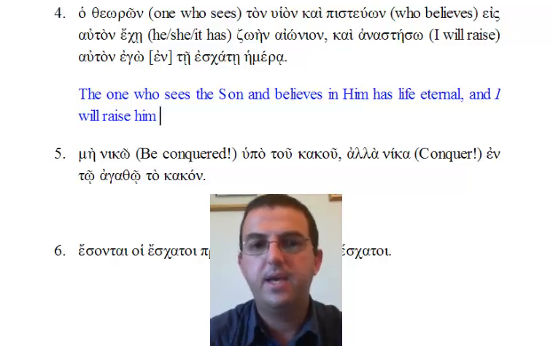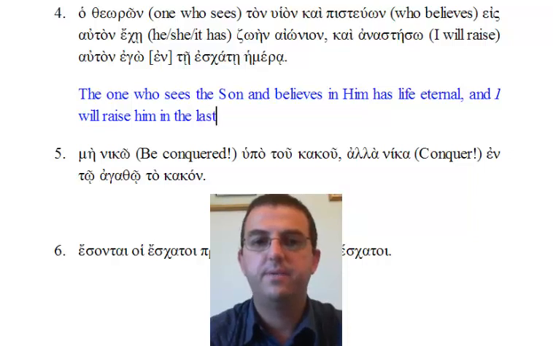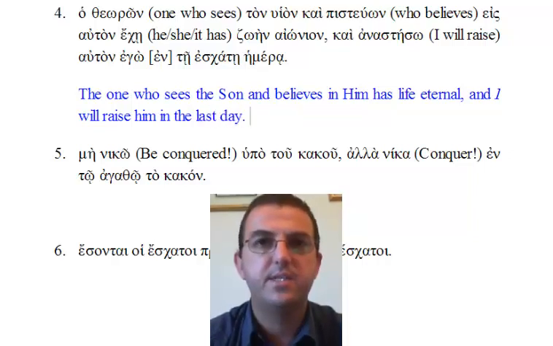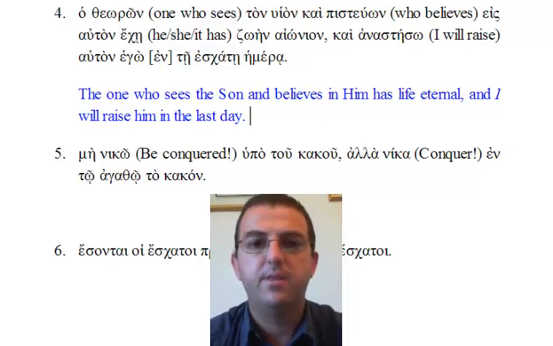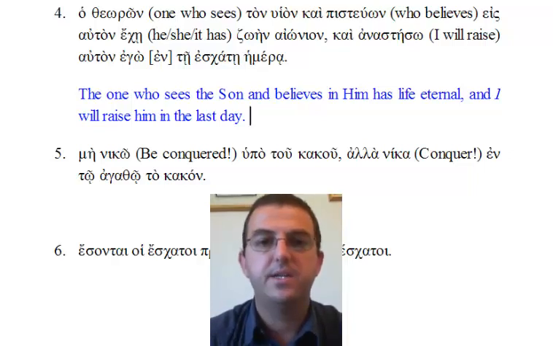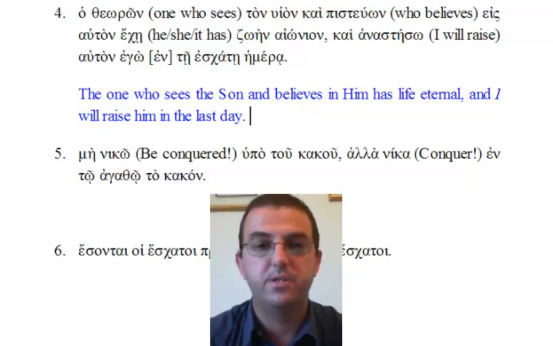Ego en te eschate hemera. We've already seen this. En is a preposition, takes the dative case, te eschate hemera, the last day, where eschate is an adjective in the attributive position. I trust that all makes sense.